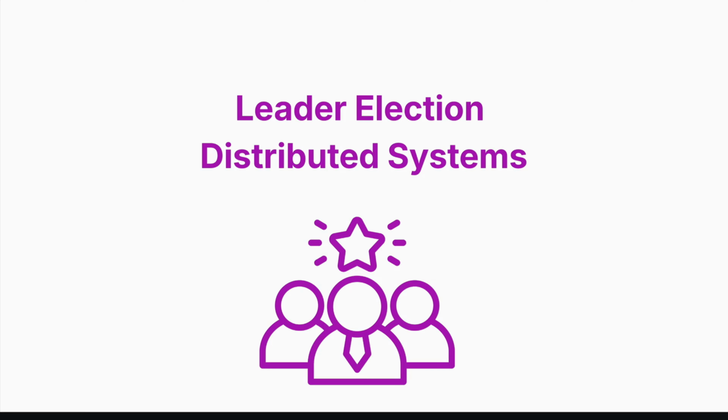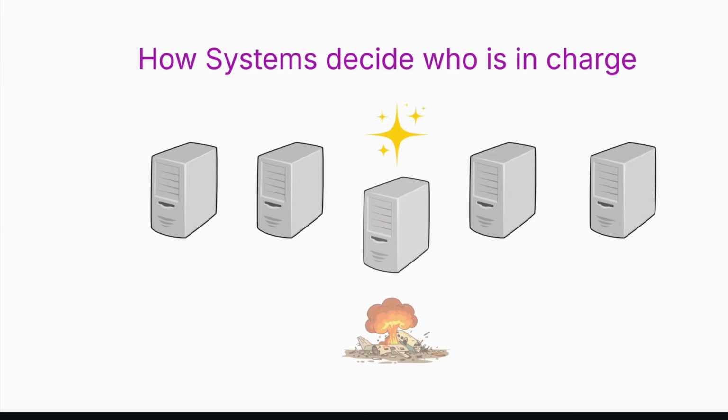After distributed locking, let's talk about leader election in distributed systems and why we even need a leader. Imagine you have 5 servers running your system. They all look identical, they all can process requests, but one of them must coordinate everything. Now imagine that server suddenly crashes. Who takes over? And more importantly, how do the remaining servers decide, without a boss, who becomes the new leader?